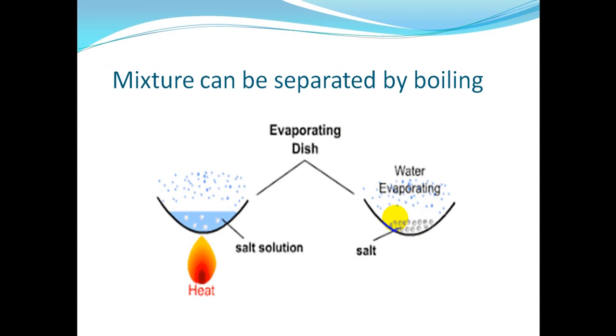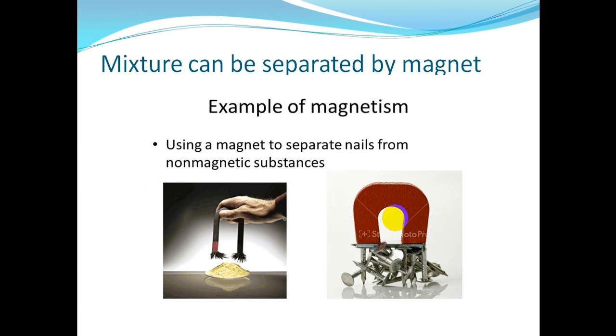Okay, another way to separate a mixture is by using a magnet. If we want to separate nails from non-magnetic substances like sand, paper, or glass, you can separate the iron using the magnet. So this is another way to separate mixtures.